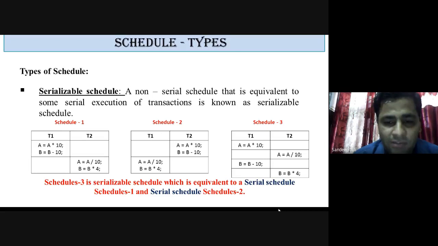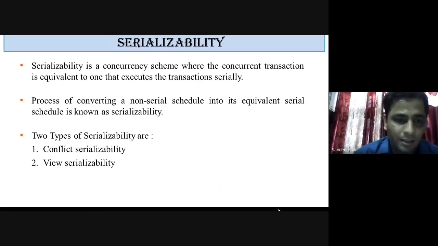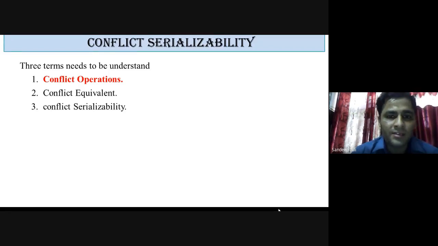We have been given some non-serial schedule, and we need to convert it, or find some equivalent serial schedule of that non-serial schedule. That is known as serializability. Is it okay? There are two types of serializability: conflict serializability and view serializability. That is again a very important topic. Out of these two, one must be asked in some examination. So we will have a detailed discussion on this. Today's important agenda for this whole session is serializability, that is conflict and view serializability. So, two types of serializability.